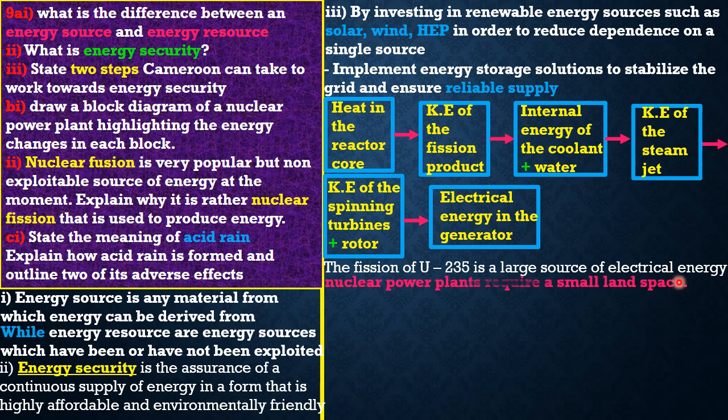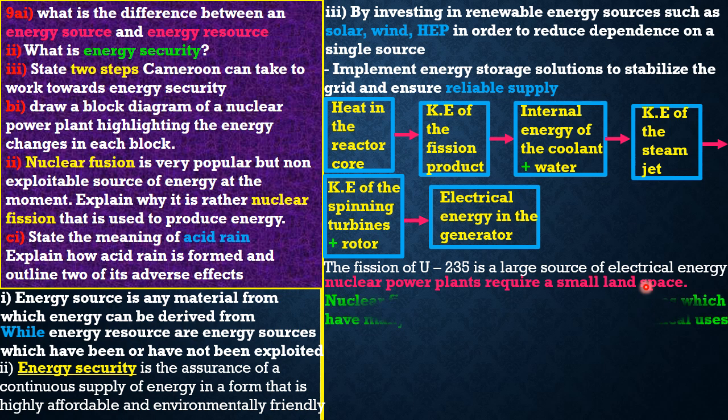Great. Then the next point, guys, we can simply say that nuclear power plants require a very small land space. For instance, if we want to set up a nuclear power plant for the fission process, we need a very, very small space. It is not like nuclear fusion, where we need a very large piece of land to set up that plant. But for nuclear fission, we need a very small land area which is able to house that power plant, and more energy can be generated.